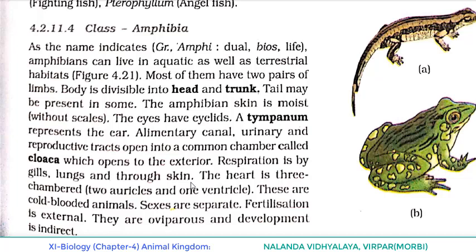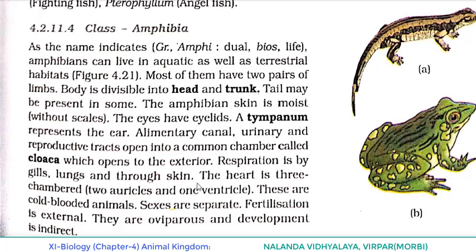And even their skin is a part of respiration. Respiration occurs through skin also, and that is known as cutaneous respiration. Cutaneous, through skin. So 3 types of respiration occur: one through gills, another through lungs, and the last one through skin.